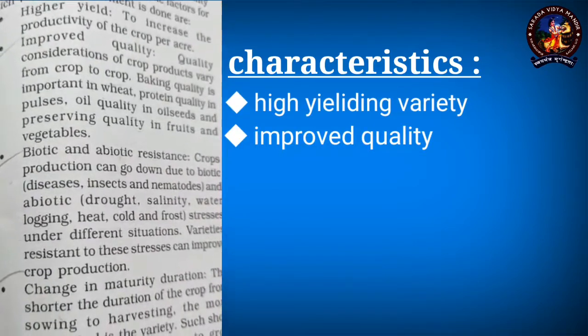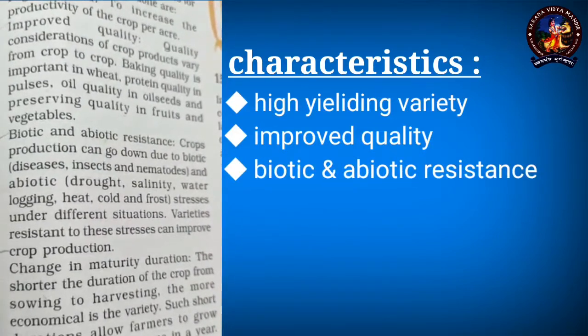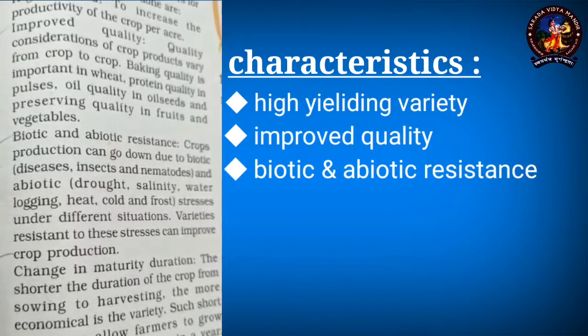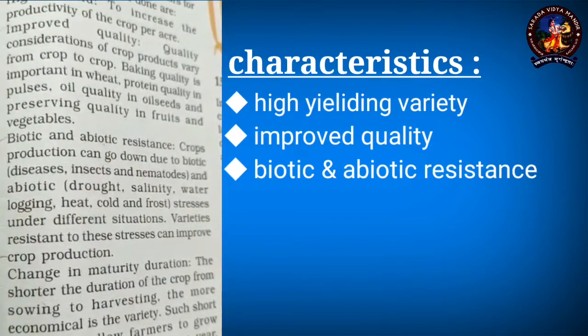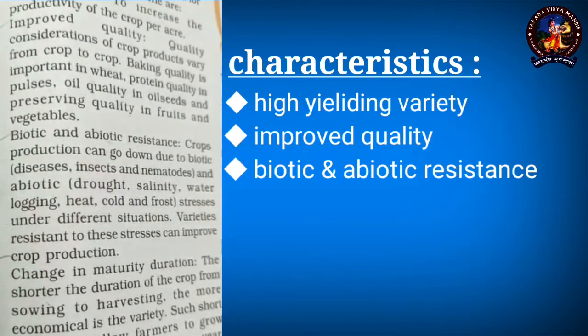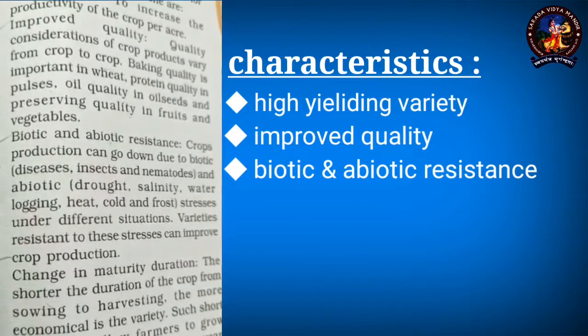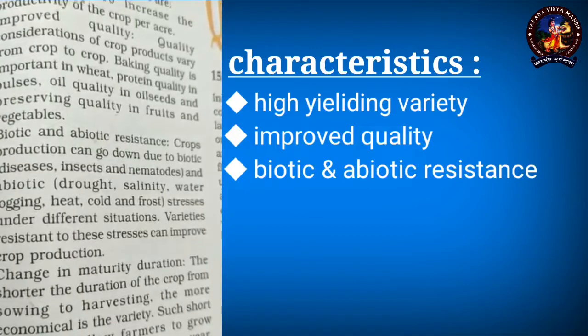Other characteristics which are taken into consideration are biotic and abiotic resistance. For example, in India, there is a variety of climatic conditions if you go from the north towards the south. There are certain places which do not have sufficient rainfall, so they are drought affected. There are certain places in which the soil is saline.